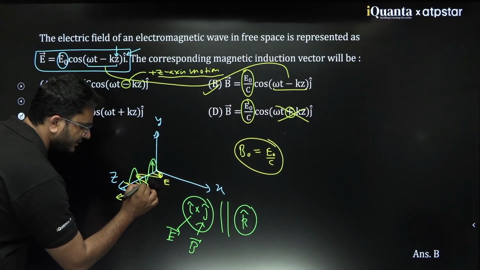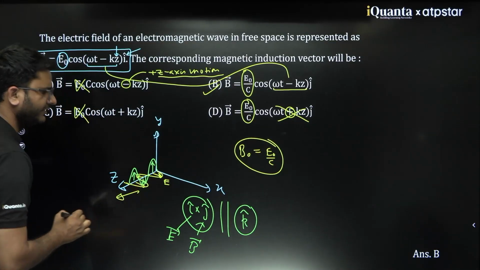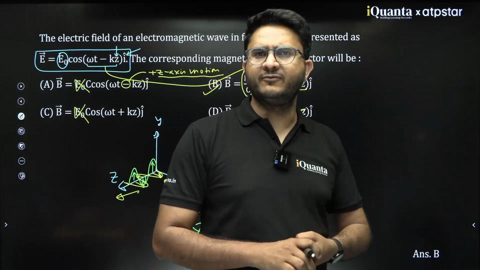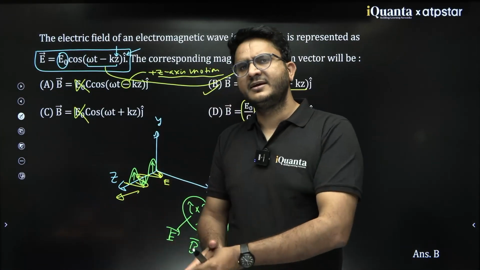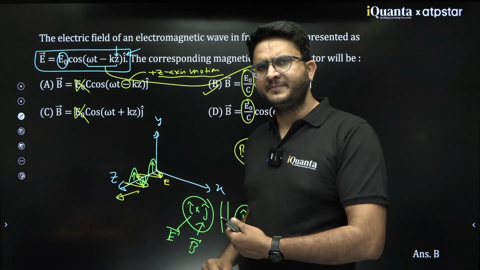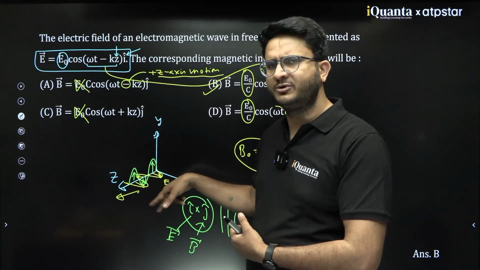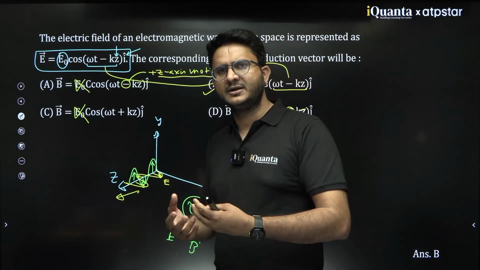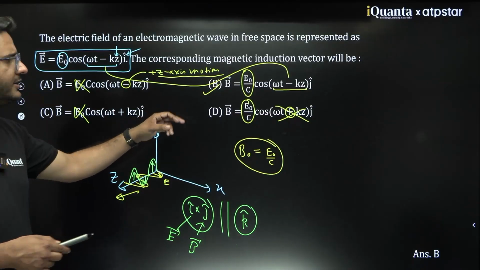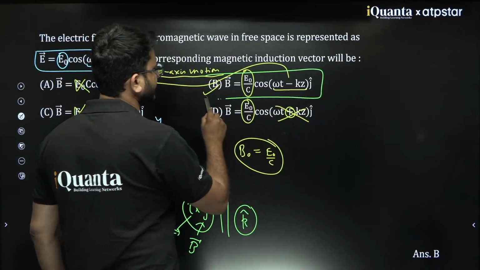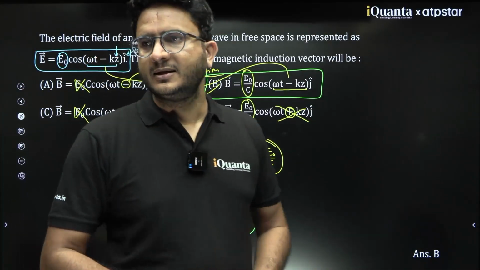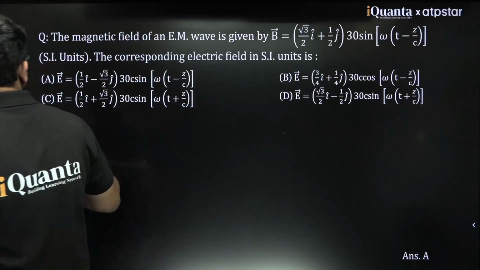This would be the supposed representation of the wave. A rough representation would be something like this. The wave would travel along Z axis, where the fluctuation of the magnetic field would be in the YZ plane and the fluctuations of the electric field would be in the XZ plane. Clear? So that is the simple meaning. I hope you understand how we are able to eliminate the other options and how we are able to tick this option. Clear? Let's move to the next question.